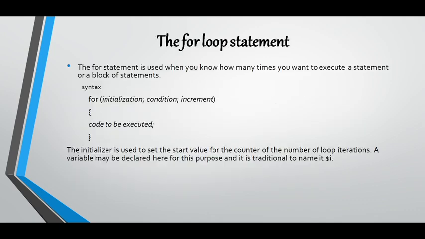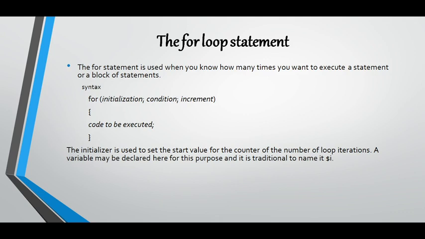So let me introduce the for loop. The for loop is one of the most commonly used loops in programming languages. Before executing the for loop, the programmer should know well in advance exactly how many times the loop should execute.